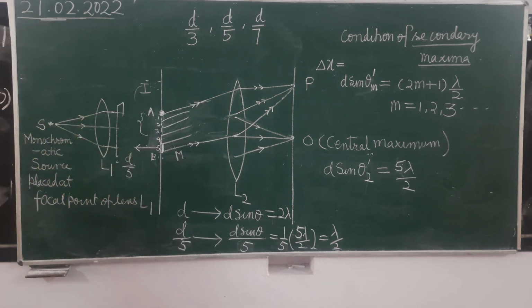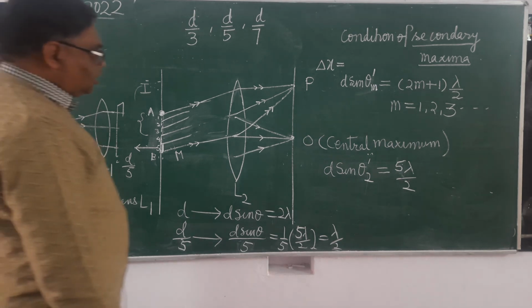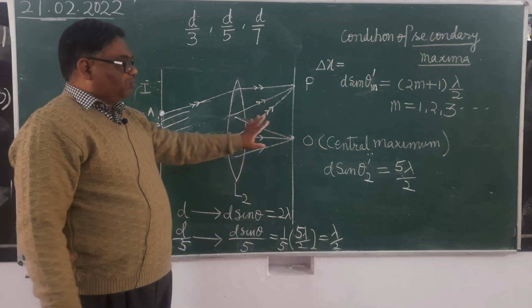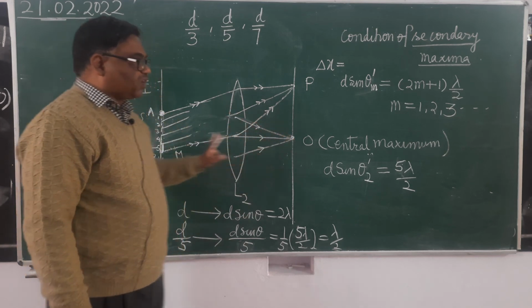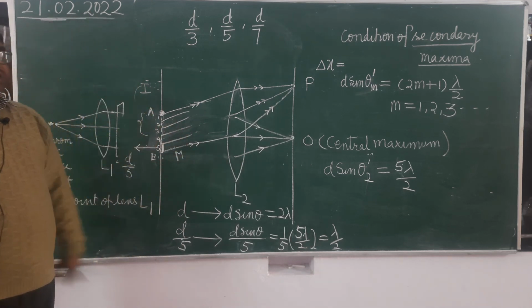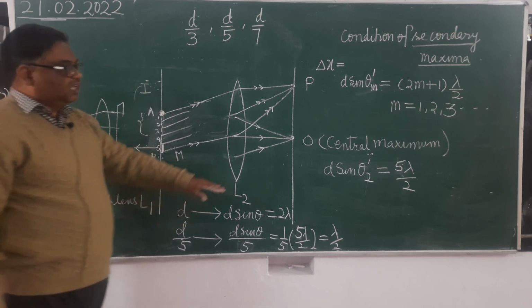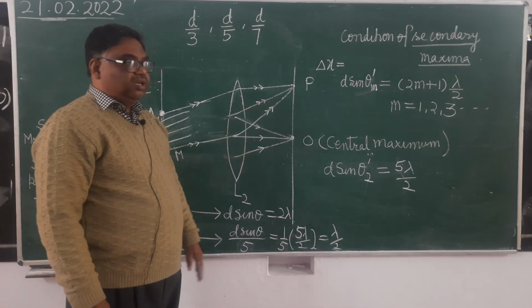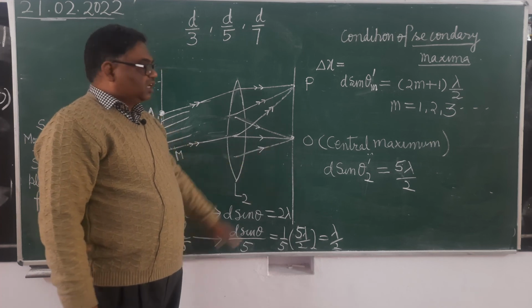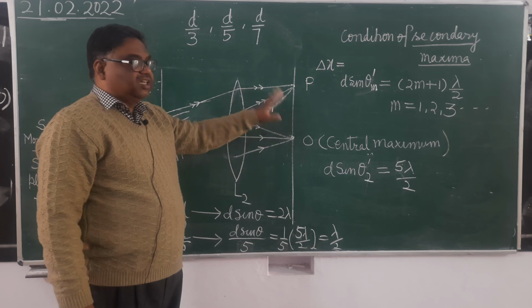So once again you can see here, the mathematical conditions are very important as well as what the pattern will be. In the Fraunhofer single slit diffraction pattern, remember 3 points. There will be a central maximum just in front of the slit, whose width as well as brightness will be maximum. On either side of that there will be secondary minima and secondary maxima. Secondary maxima will have decreasing intensity.